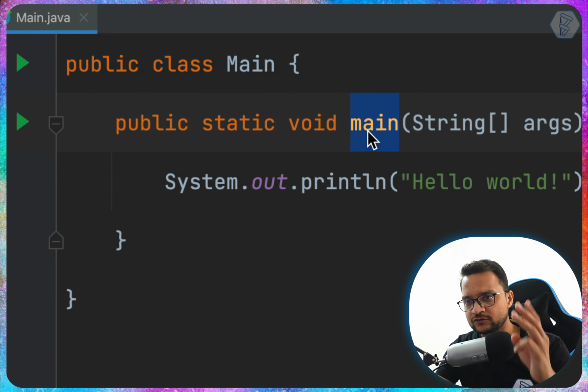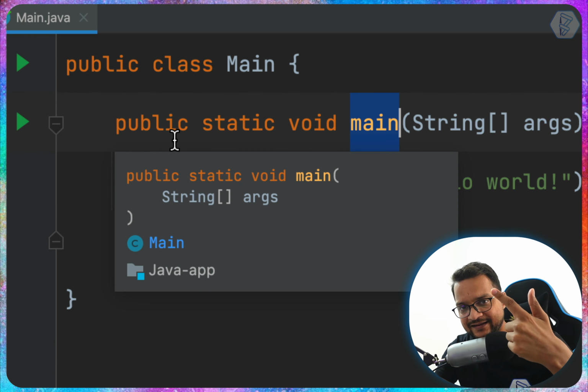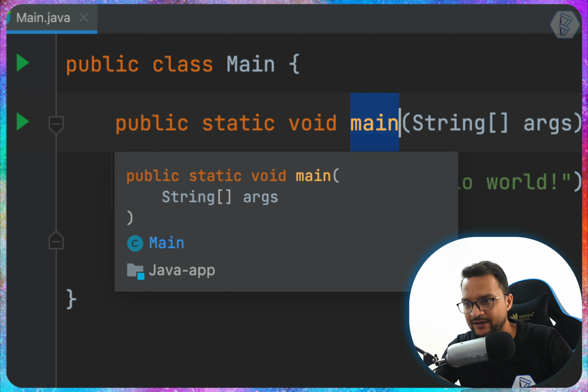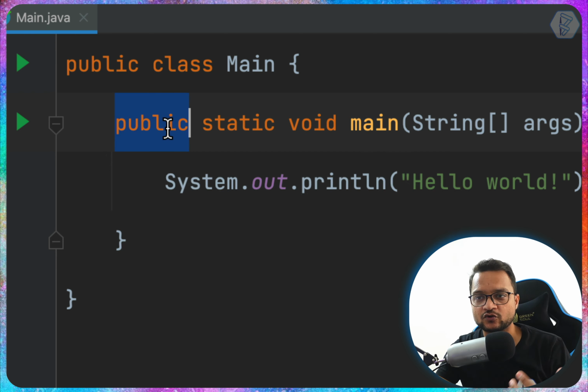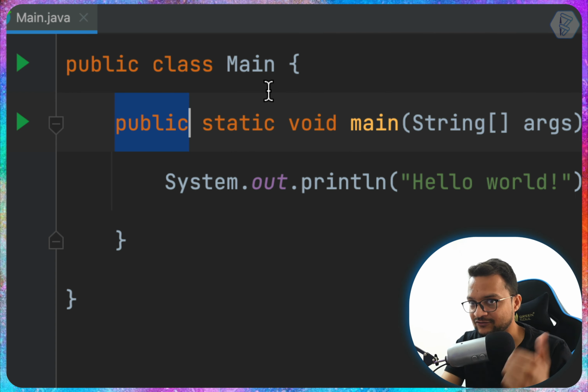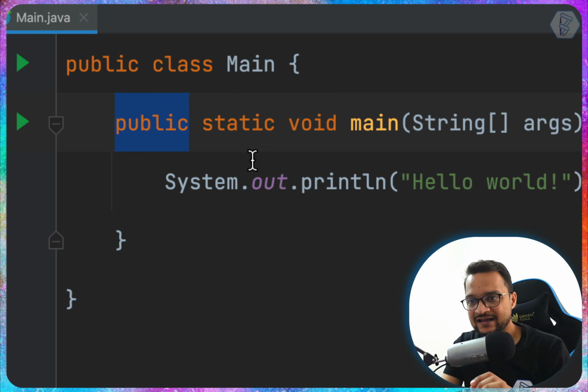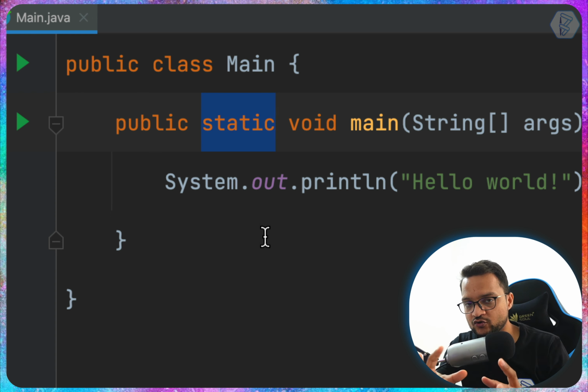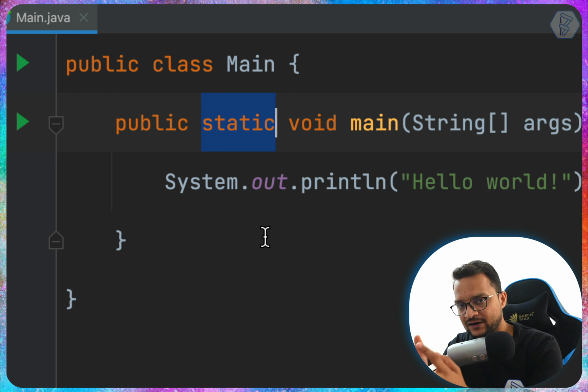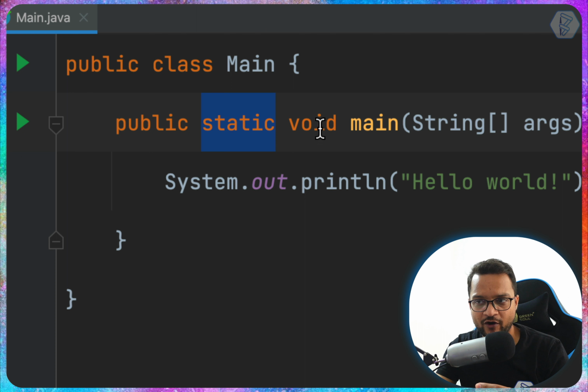But before that, we have three words: public, static, void. So many things. So why do we have these things? Public, as I told you once again, since this function, the main function, not class, not file, the main function is public, that means it can be accessed from outside of the class. Static, I can leave for later explanation. But for now, let's move to the void. Void means it's not going to return anything.